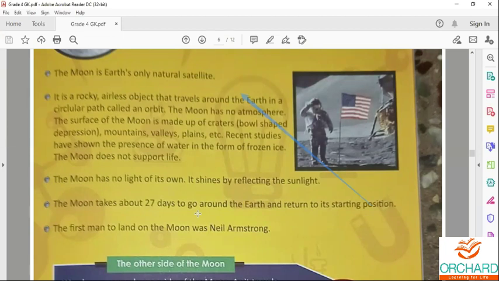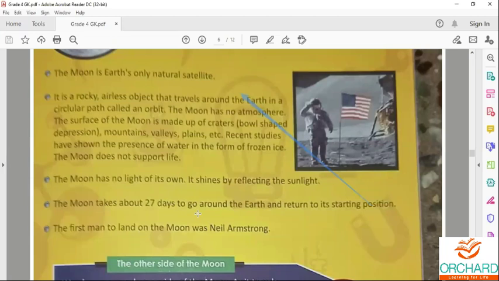The first man to land on the moon was Neil Armstrong. Many years ago, three scientists flew in a rocket. Who are the three scientists? Neil Armstrong, Buzz Aldrin, and Michael Collins. The name of the rocket is Apollo 11.